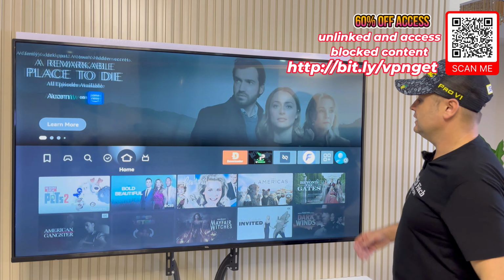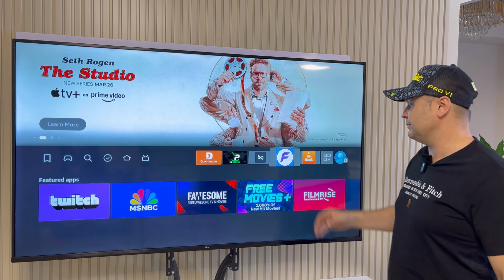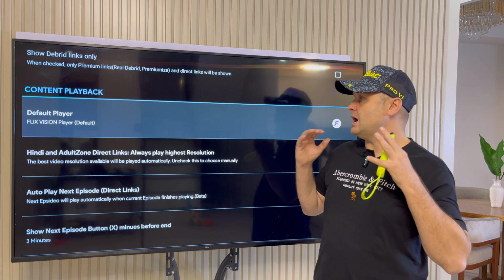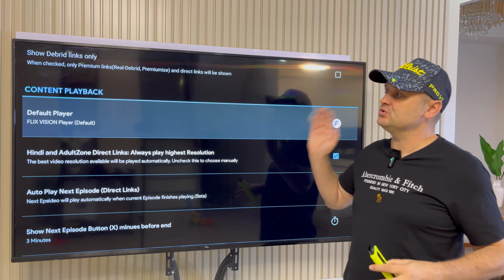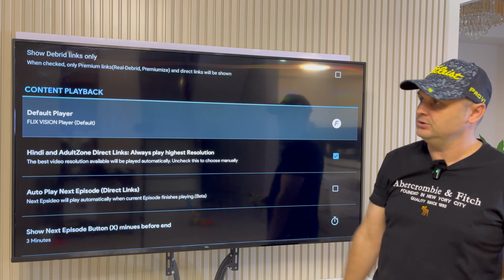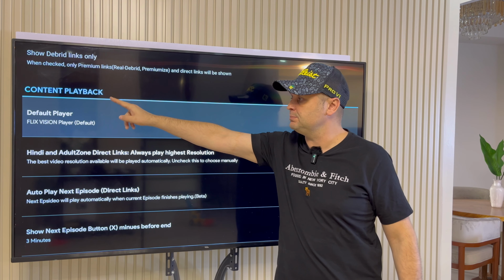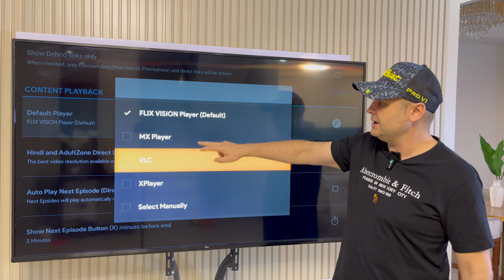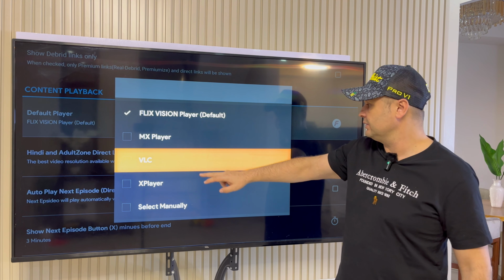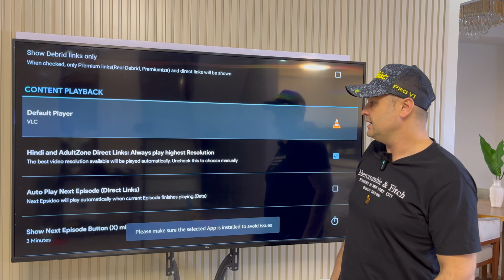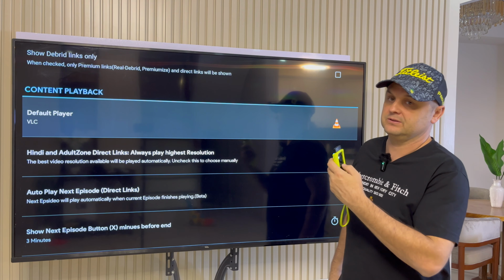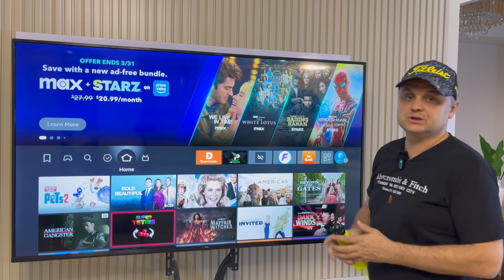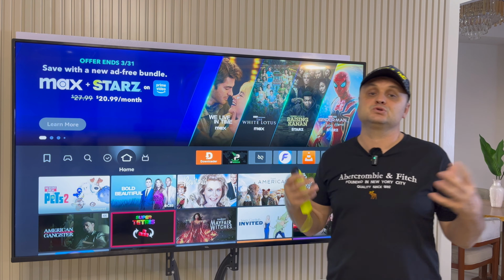So I'm going to press home, and then I'll show you one little change you want to make in your FlixVision. So start up your FlixVision by clicking on it. And once you're in the FlixVision application, go to settings on the left pane, the main menu. Once you're in the settings, scroll to content playback, and it says FlixVision Player Default. Click on that default player and make sure you select VLC Player like we downloaded in the first step. Change that to VLC Player and simply press the back arrow button to get out of the application, okay? Now this will be saved, so next time you go to FlixVision, it'll use the VLC Player to play your content, which will get very little ads.